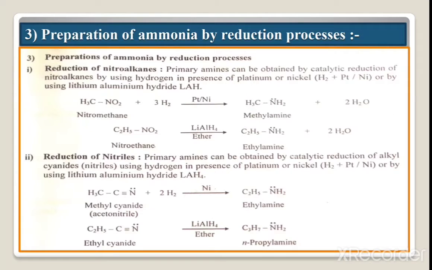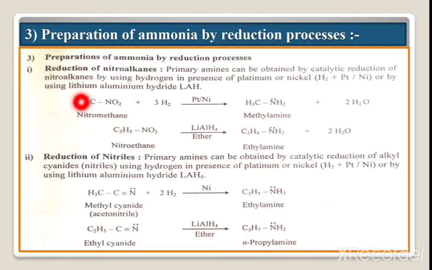Now the next, number three, preparation of amines by reduction process. Here number one, reduction of nitroalkane. Reduction of nitroalkane gives the primary amine, that means CH3NH2, and this primary amine can be obtained by the catalytic reduction of nitroalkane.